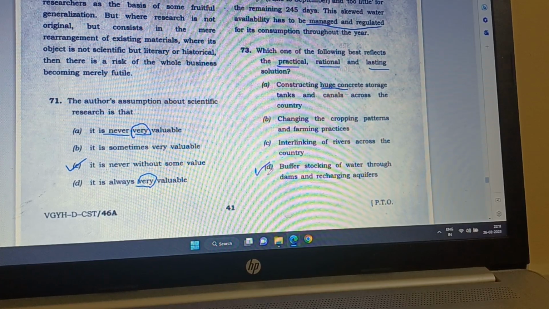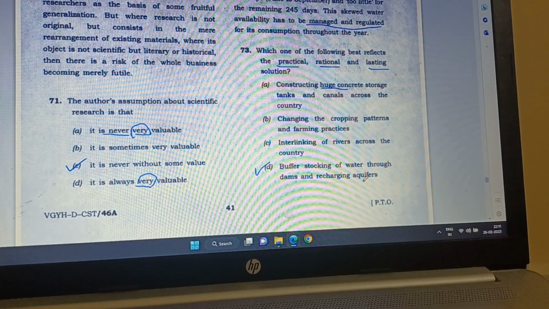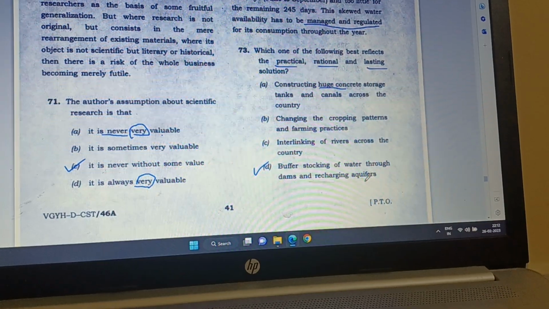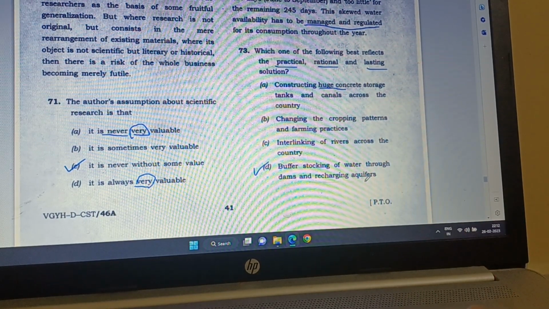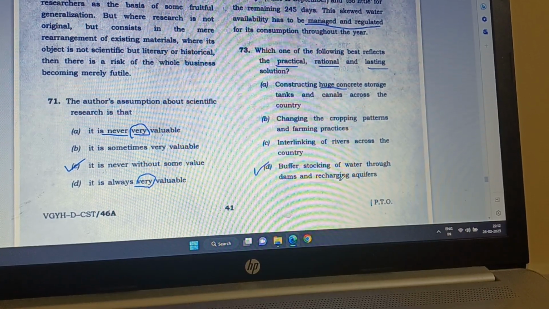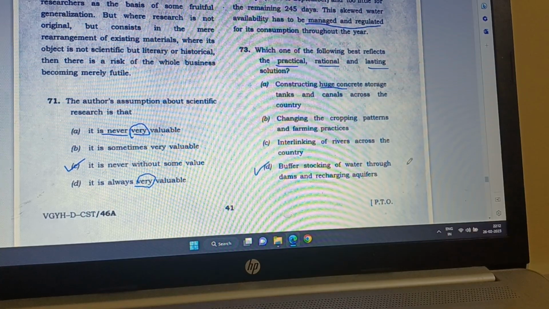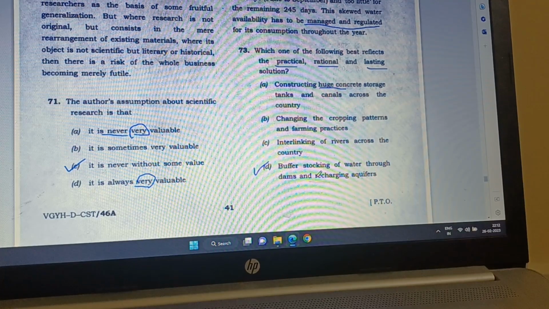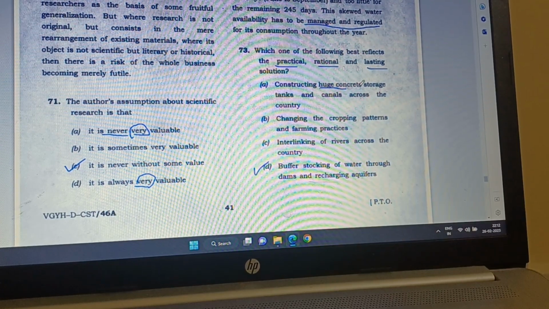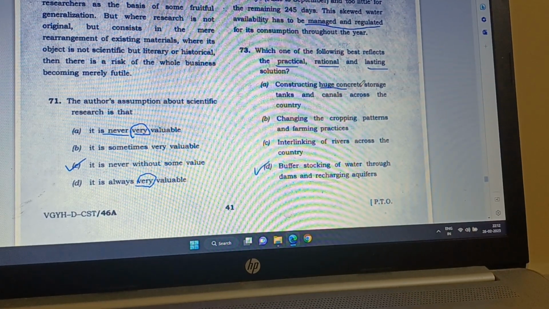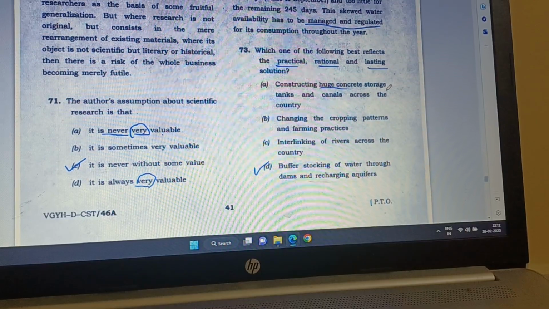And D is buffer stocking of water through dams and recharging aquifers. If aquifers are recharged, then there will be no shortage of water throughout the year, because whenever there is shortage, they are recharged. So it looks lasting. It is practical and rational also, because a dam is least costly to build compared to constructing huge concrete storage tanks, and it is also used for fishery and electricity generation. Hence it is rational and practical.